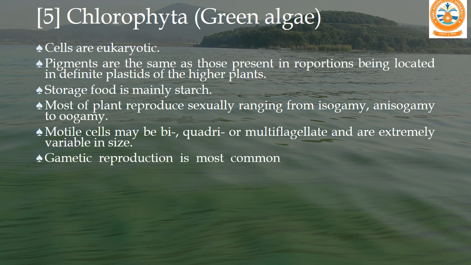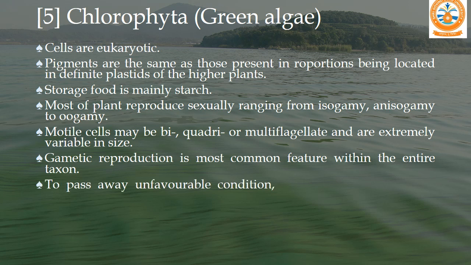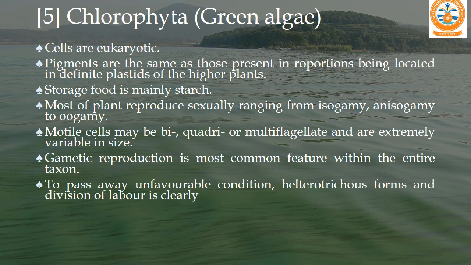Gametic reproduction is the most common feature within the entire taxon in the green algae. To pass away unfavorable conditions, heterotrichous forms and division of labor are clearly seen. This is also one of the important characters. They go for certain adaptations to pass away unfavorable conditions where survival is difficult.